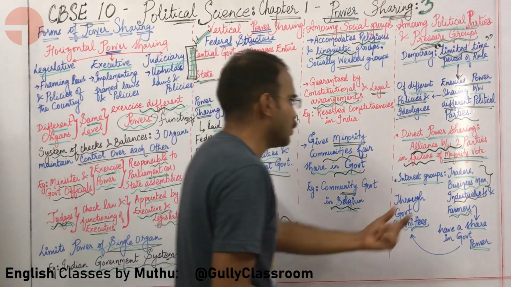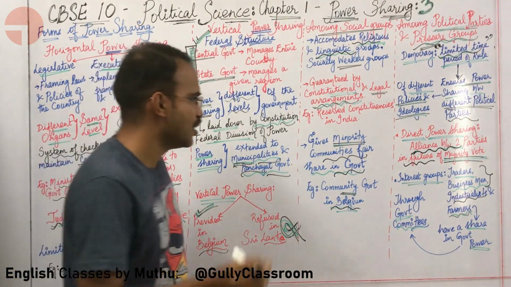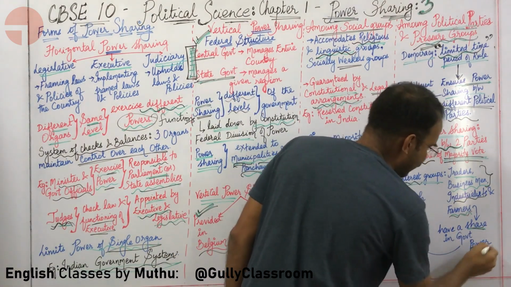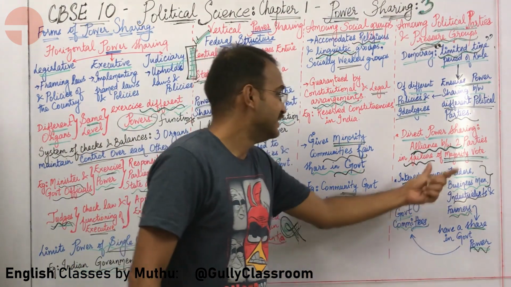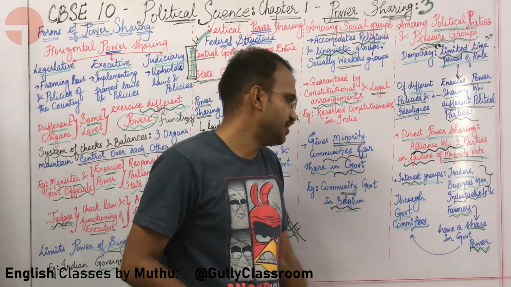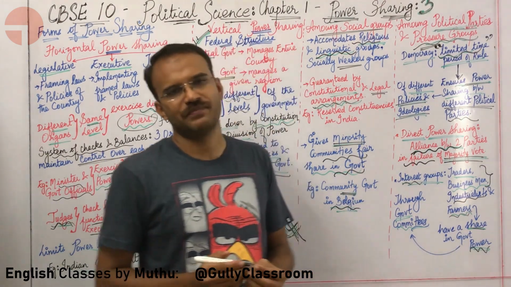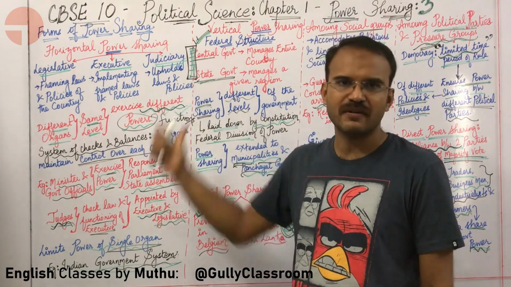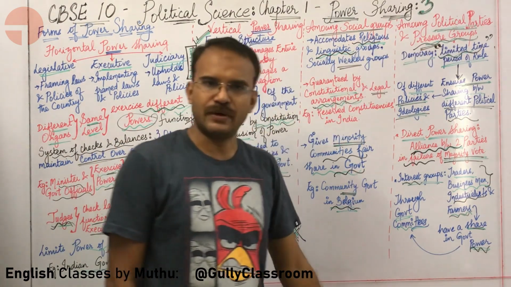So traders, businessmen, industrialists and farmers who have different interests form pressure groups or interest groups such that they can have a share in the government power through government committees. So there will be a lot of government committees. These traders, businessmen, industrialists and farmers can participate in the government committees and have a share in the functioning of the government, have a share in the government power. So here we looked at different forms of power sharing: horizontal power sharing, vertical power sharing, between social groups, and among political parties and pressure groups.